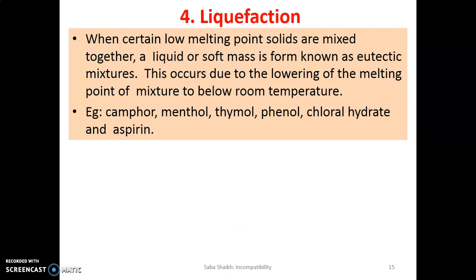The fourth part is liquefaction. Now what do you mean by liquefaction? When certain low melting point solids are mixed together. Low melting point solids means there are many solids in chemistry that have a very low melting point, and when you keep them outside at normal temperature they can start to melt. So certain substances will form a liquid or a soft mass, and these are known as eutectic mixtures. This occurs due to the lowering of the melting point of the mixture to below room temperature. Examples are camphor, menthol, thymol, etc.